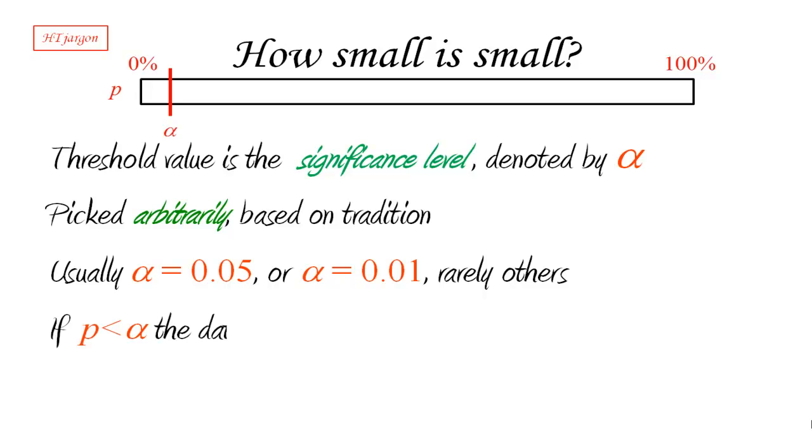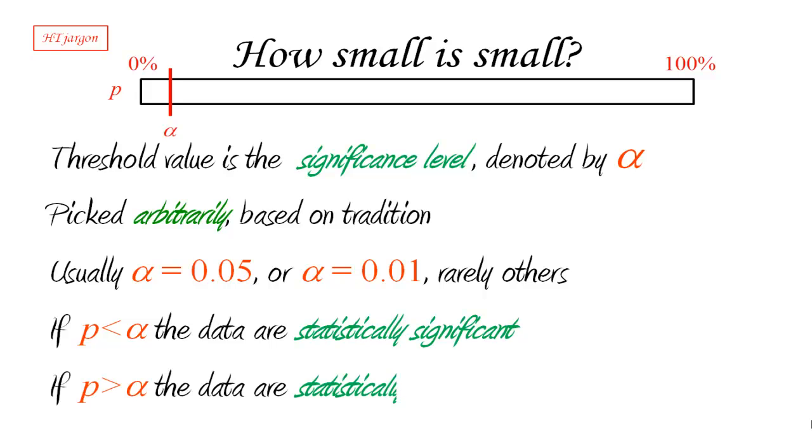Now, if p is less than alpha, so if the p-value is actually lower than whatever significance level we have chosen, then people say that the data are statistically significant. On the other hand, if p is greater than alpha, we say that the data are statistically insignificant. Okay?